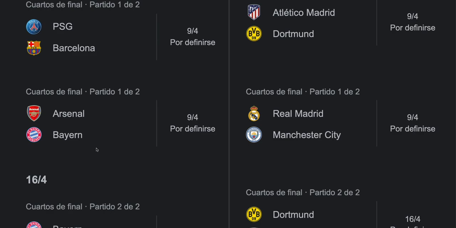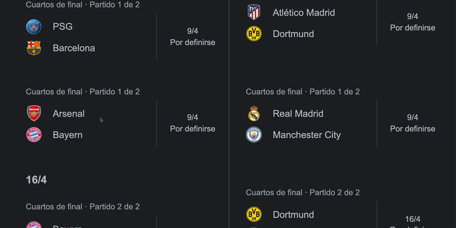The last time was in 2010, but that time Arsenal also played against Bayern in the quarterfinals, and they were humiliated and received a lot of goals. And Bayern Munich is not playing very great football, but they are, in my opinion, alongside Real Madrid and Manchester City, the favorite team to lift this trophy. About this game, to be honest, Bayern Munich is a better team than Arsenal, so I think Bayern Munich won't have any problem defeating Arsenal. I think that in the first leg, Bayern Munich is going to win by 1 or 2 goal difference, and in the second leg, Bayern Munich is going to win that game by 2 or more goal difference, and they will qualify to the semifinals.